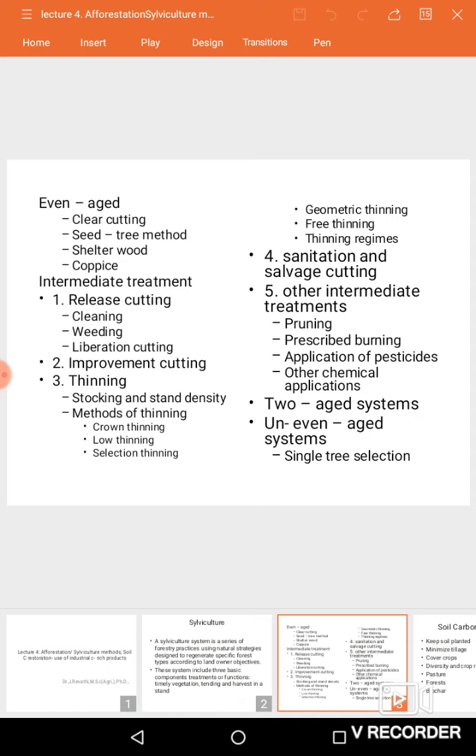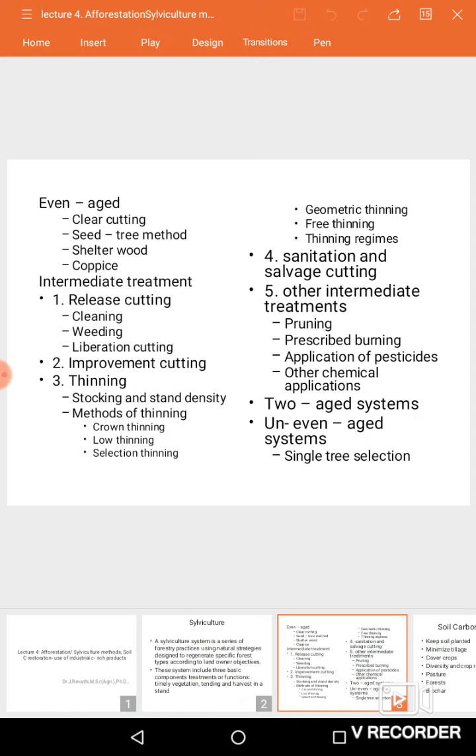This is to regenerate a stand of trees with relatively uniform size and age. In this we have clear cutting. This means the cutting or clearing of trees, which may be done in groups or patches. Second we have the seed tree method. In this, the entire stand is removed except small trees. Third we have shelterwood. Cutting may be done throughout the stand in groups and patches, like clear cutting. Coppice is also a method of regenerating a stand with all the trees.